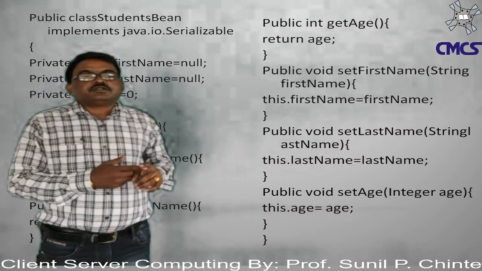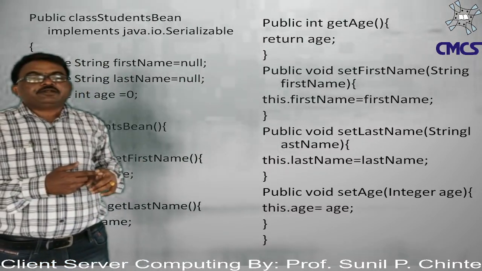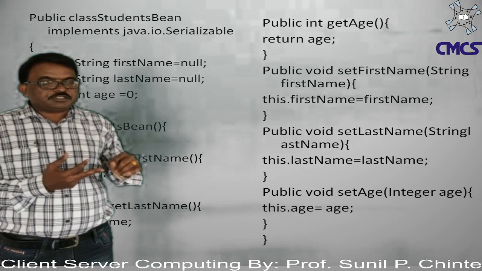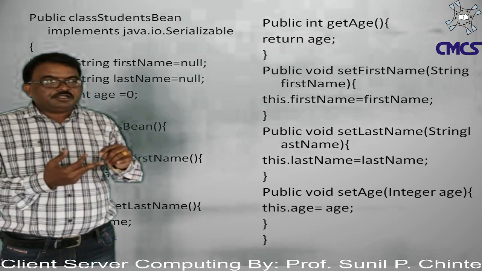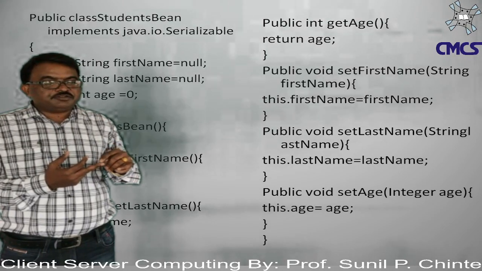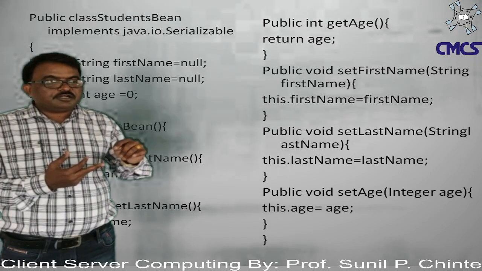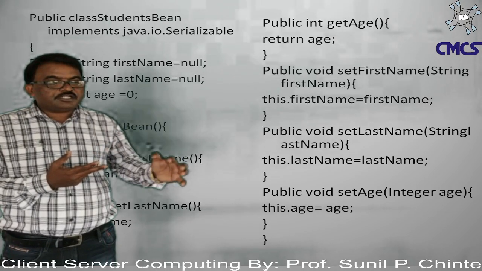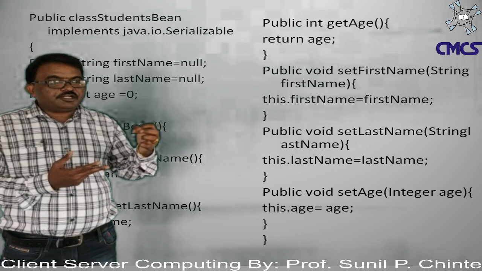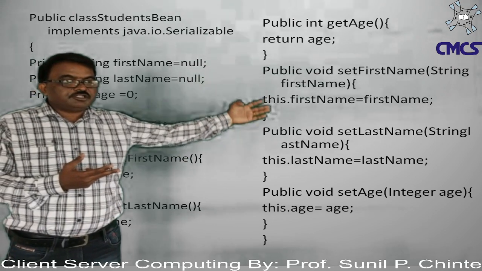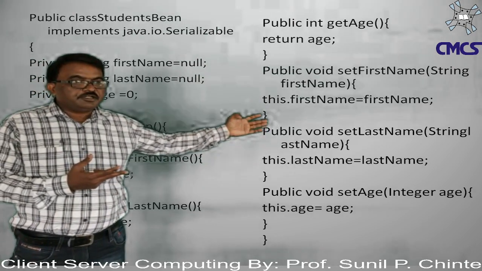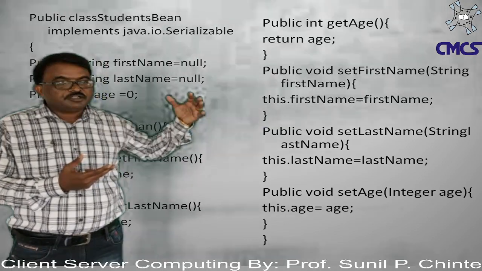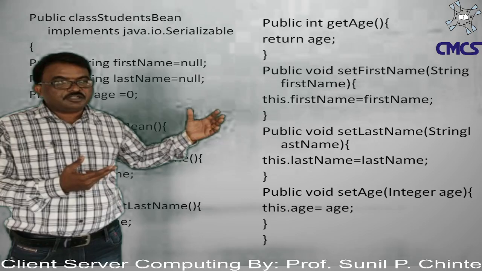If you want to get the first name, that time we can use getFirstName; if you want to get the last name, we can use getLastName; or if you want to get the age property, we can use getAge. Similarly, we can use the setter methods, that is setFirstName, setLastName, and setAge, along with one constructor, that is the default constructor.